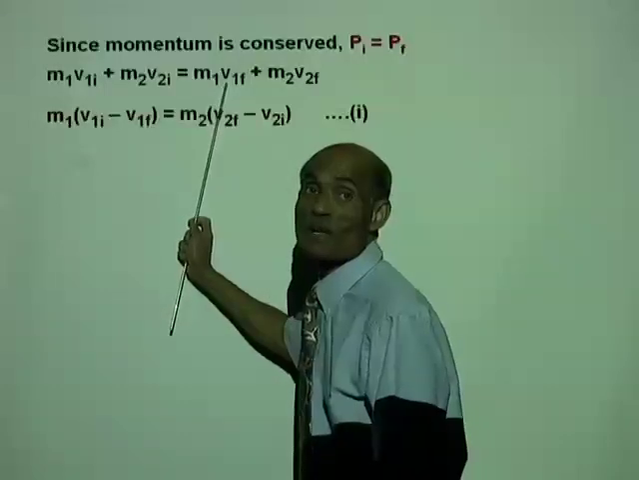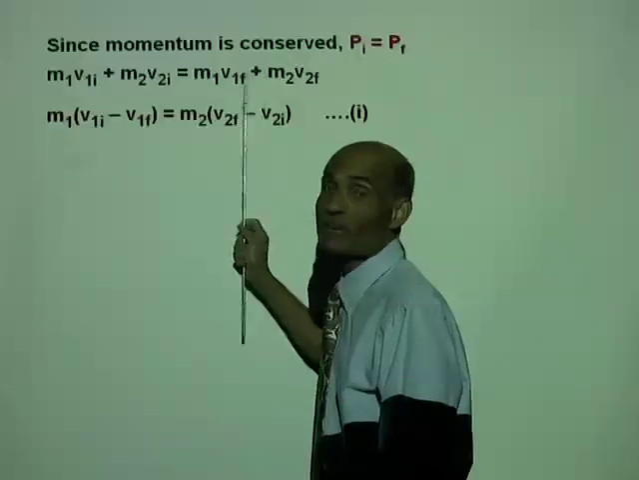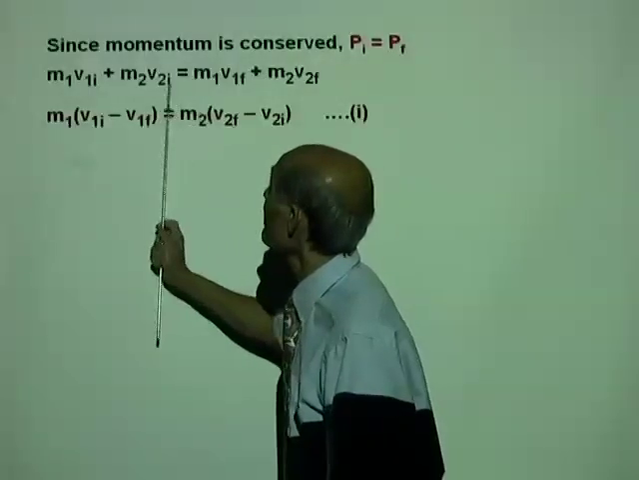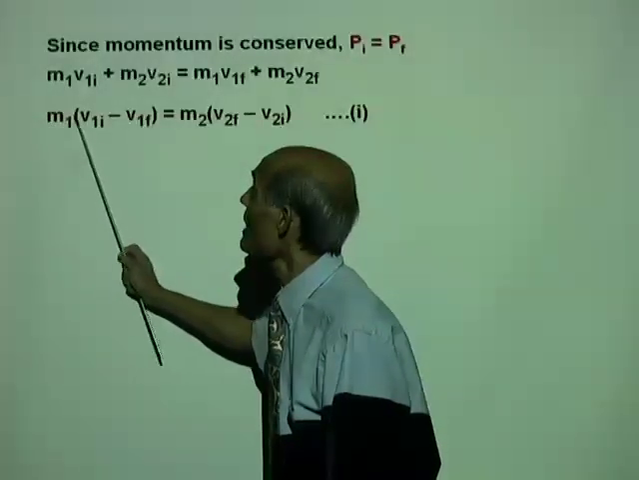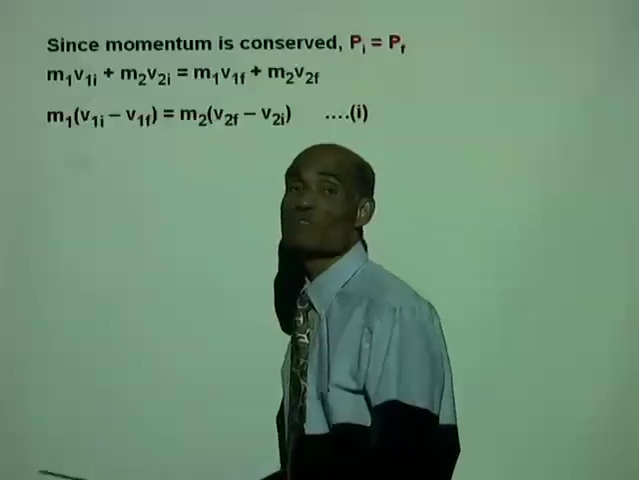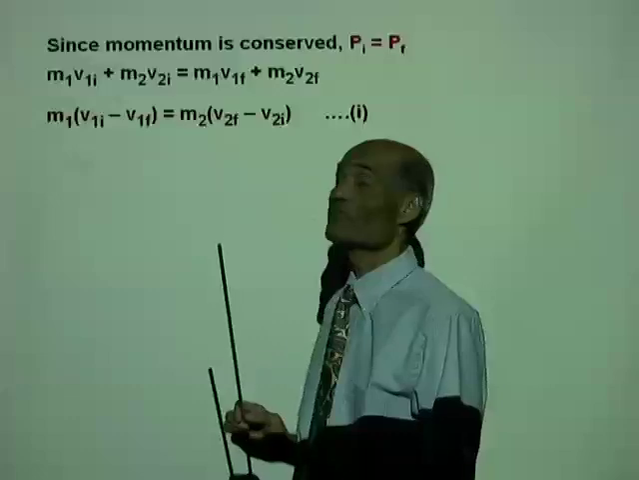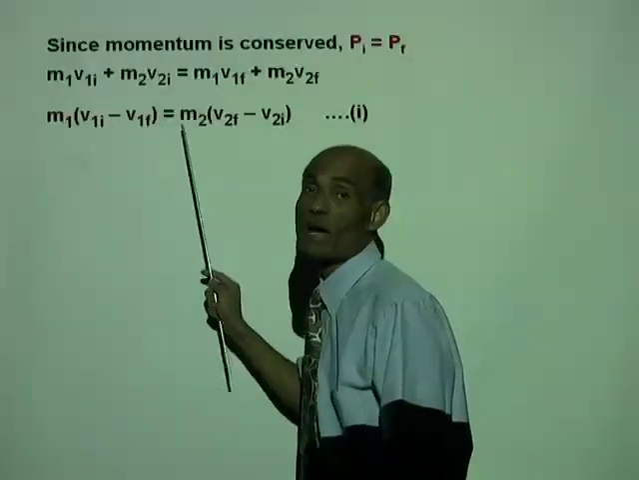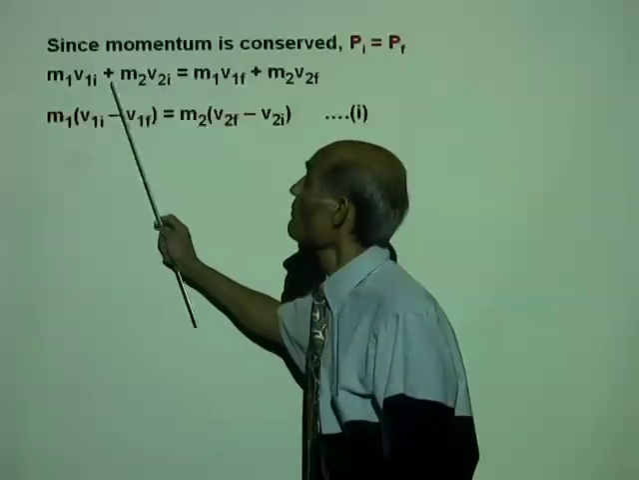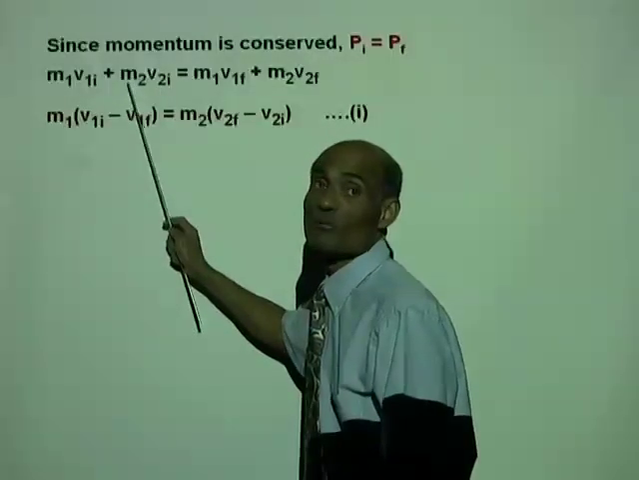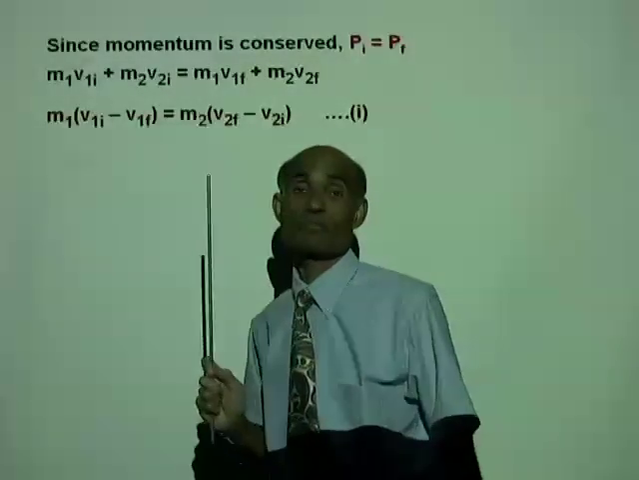I'm going to move the term in m1 to the left and the terms in m2 to the right. So if I move m1 v1f to the left and factor out m1, I will get m1 times (v1i minus v1f) equal to m2 times (v2f minus v2i). I hope you followed that. All I did is move m1 v1f to the left, factor out m1 from there, move m2 v2i to the right, and factor out m2 from there.